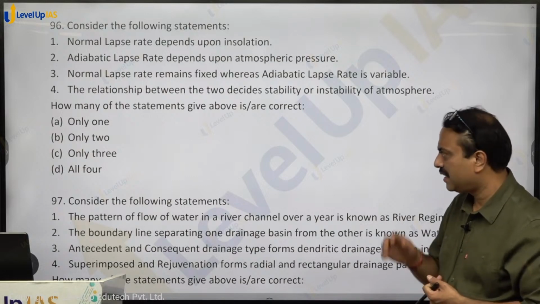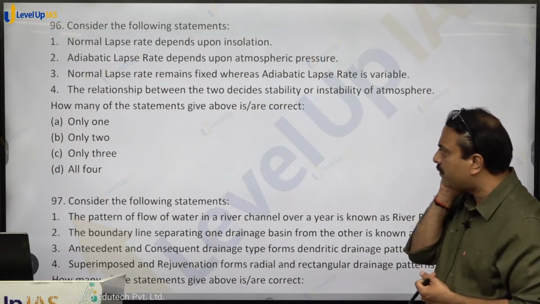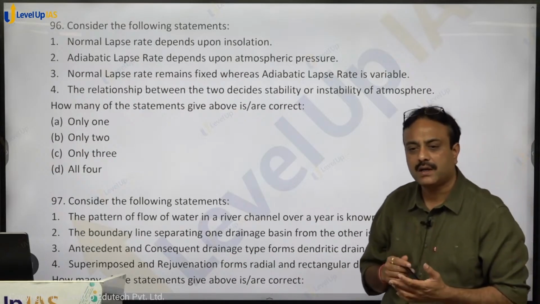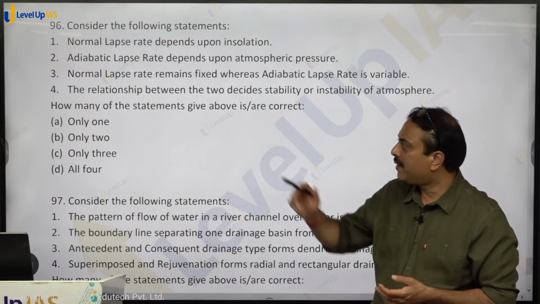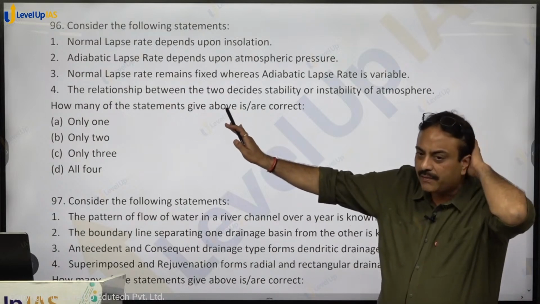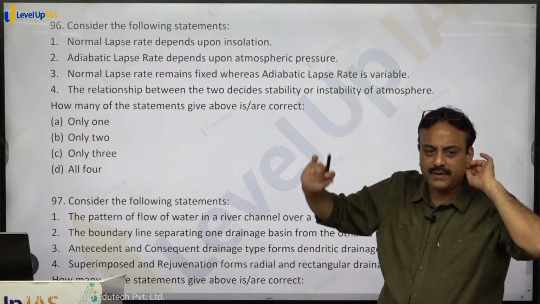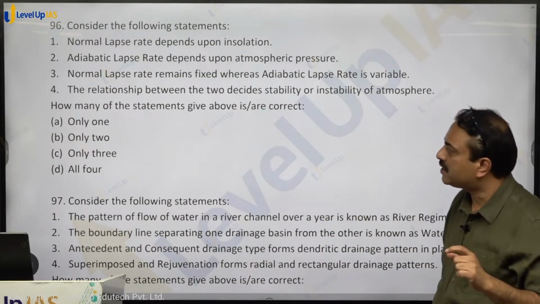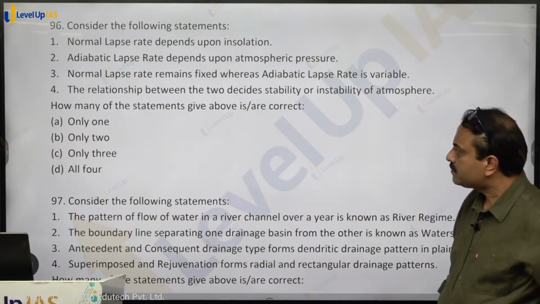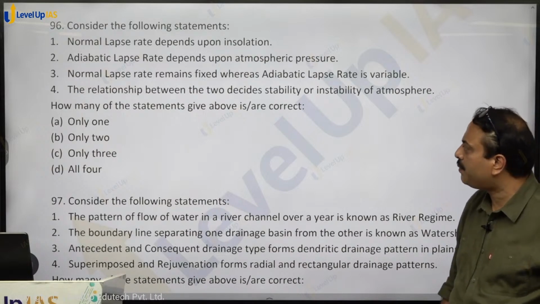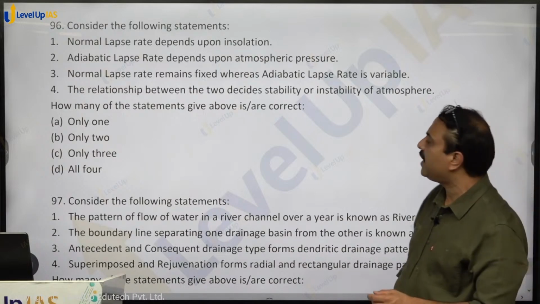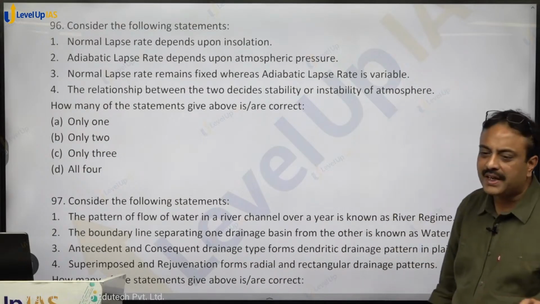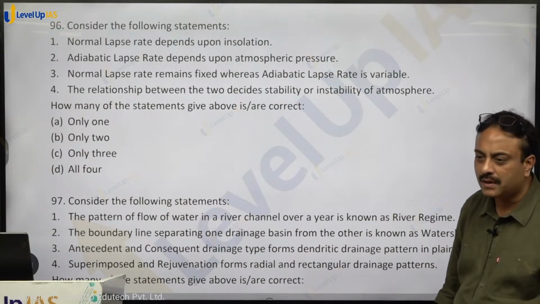So the statement is correct. Normal lapse rate remains fixed, whereas adiabatic lapse rate is variable. Normal lapse rate is dependent upon insolation, so it will not remain fixed. It will keep on varying. Adiabatic lapse rate, pressure more or less the same, so it will remain fixed. So statement 3 is incorrect. Statement number 4, the relationship between the two decides stability or instability of the atmosphere. Correct. If normal lapse rate is more than adiabatic lapse rate, what will happen?